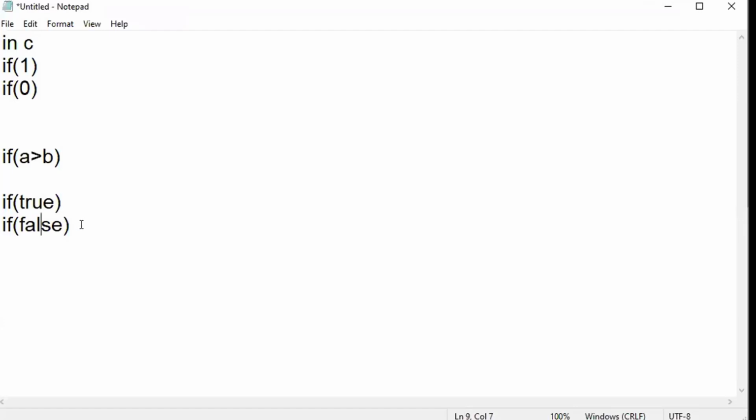In our example, instead of giving true or false directly, first I take a variable, put true in it, then check the condition if B. Later I take B, put false into it, and give if of B. Ultimately I am passing false into that condition. So all these different ways are the same.